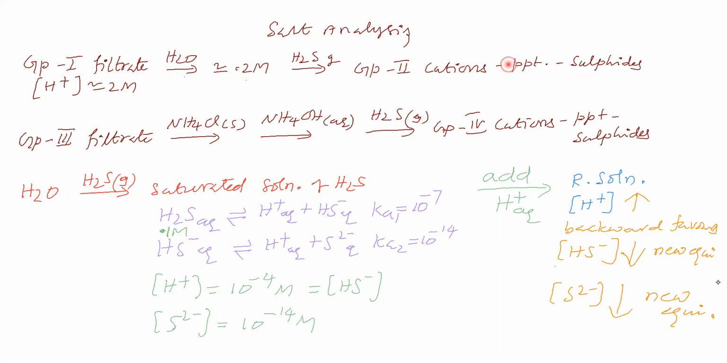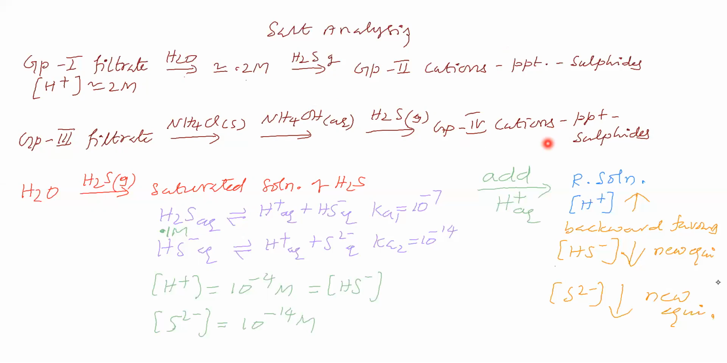Here group 4 cations do not precipitate at all. Sir, group 2 is over. Group 3 is also over. We are going for group 4, so we are taking the group 3 filtrate. The reagent is ammonium chloride, ammonium hydroxide and H2S gas, and we are getting group 4 cations precipitating as sulfides.